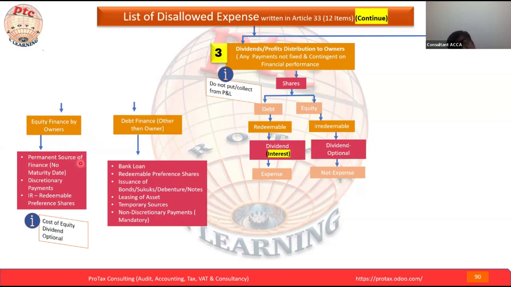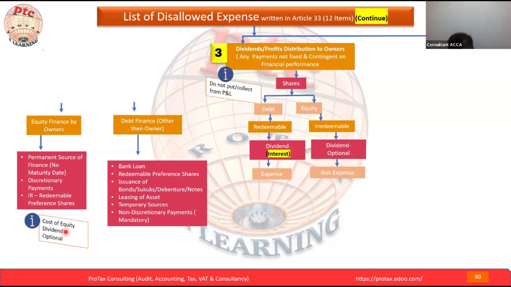What are the advantages or characteristics of such finance? It is a permanent source of finance with no maturity date, and payment is discretionary, which means it is optional. Once the company makes a profit, the board will discuss and announce the dividend. It is not mandatory to pay, and this is irredeemable preference share. Cost of equity, dividend optional.